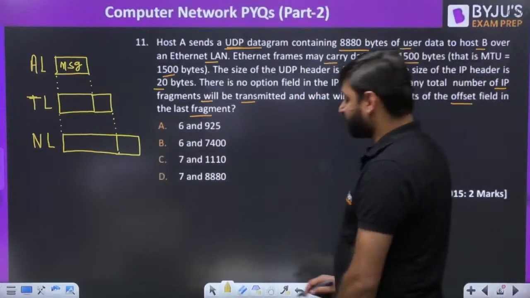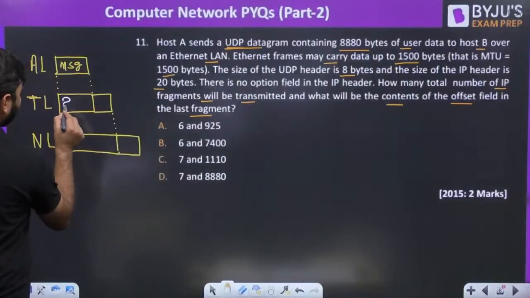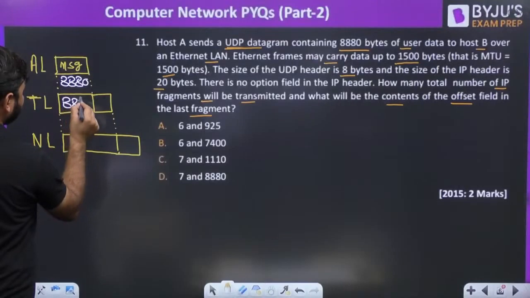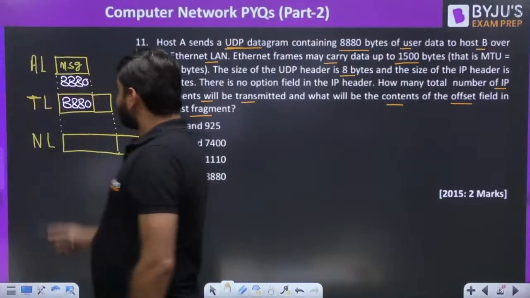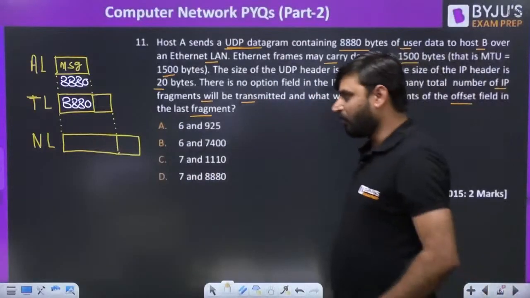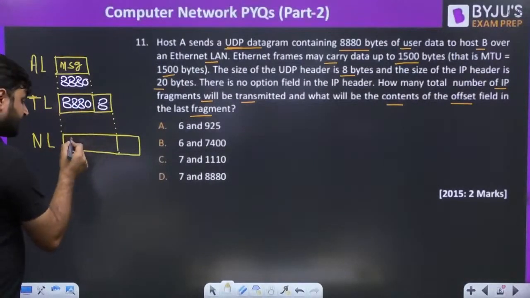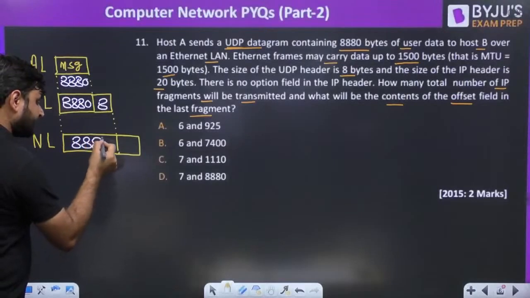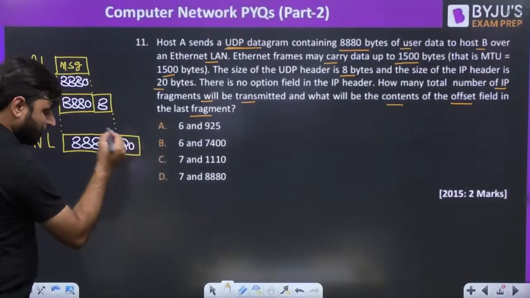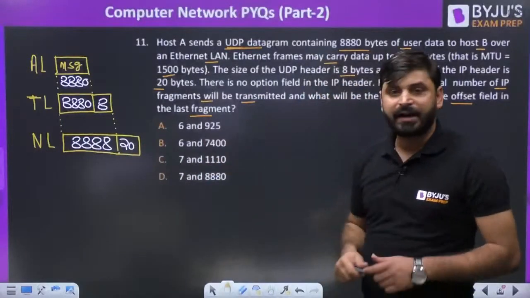So user data given at transport layer is 8880 bytes. So at transport layer, we have to attach the header also. How much header is given? UDP header is given as 8 bytes. UDP header is always 8 bytes. So 8880 plus 8 is 8888. This is the data for the network layer. And the network layer attaches the H2 header. H2 header is given as 20 bytes. So at network layer, this is the condition: the data size is 8888 and the header is 20.